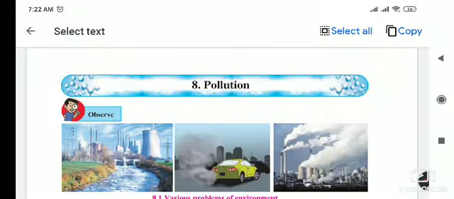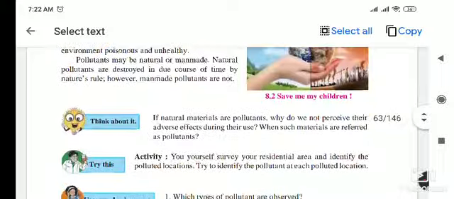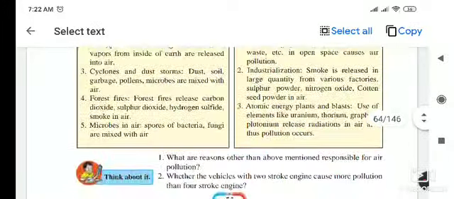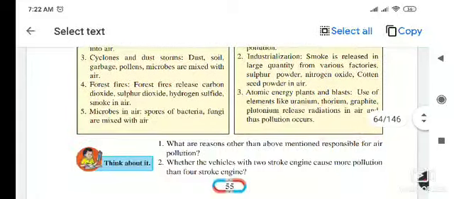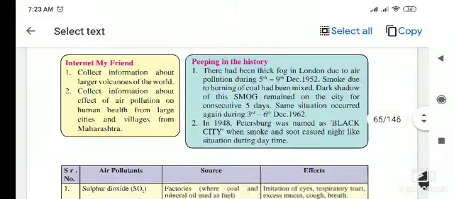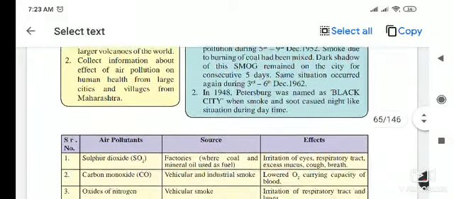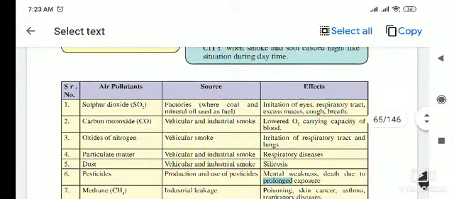Hello students, lesson number 8, pollution. Under this lesson we had seen the air pollution, natural and man-made reasons of the air pollution, and today we will see the next part, that is the air pollution source and its effect.